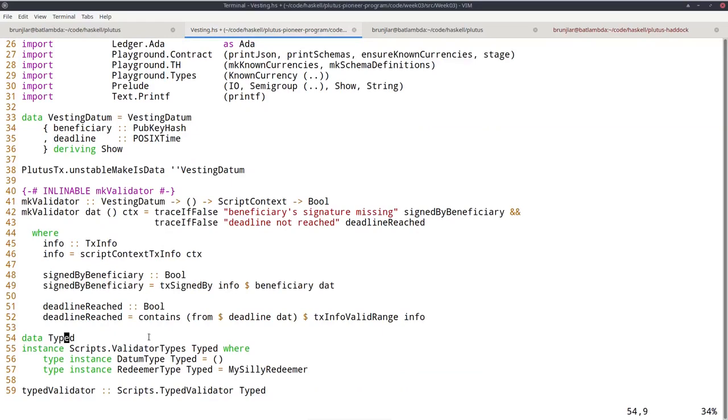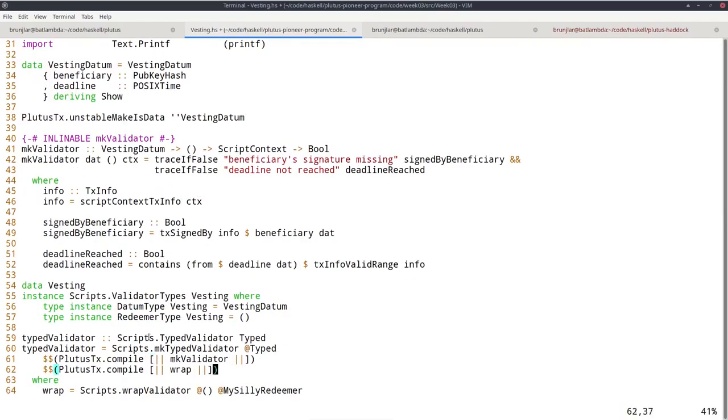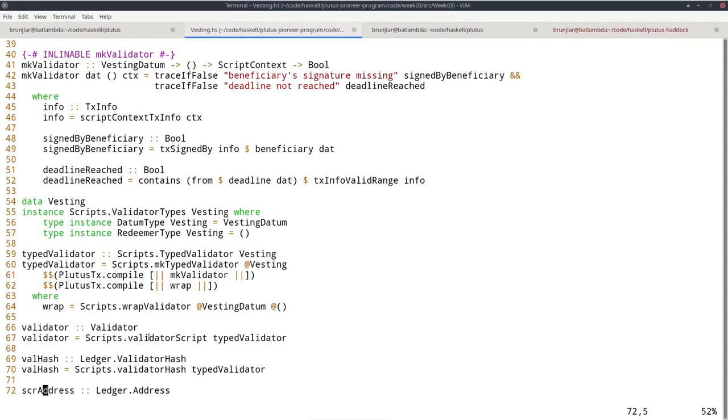Next, let's look at this dummy type that wraps up the datum and redeemer type. Typed is now not a good name. Let's call it Vesting. And the datum type is now our VestingDatum type, and the redeemer type is just unit. Okay. This is just boilerplate. We must just put the right types here. So VestingDatum and unit. This should go fine.